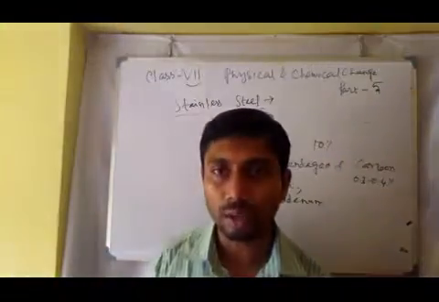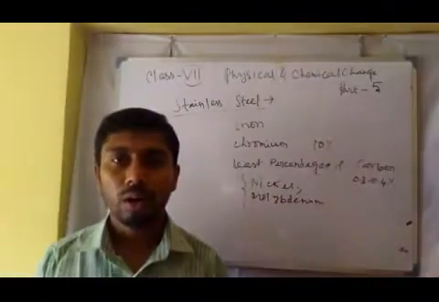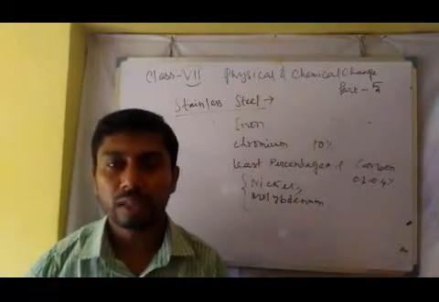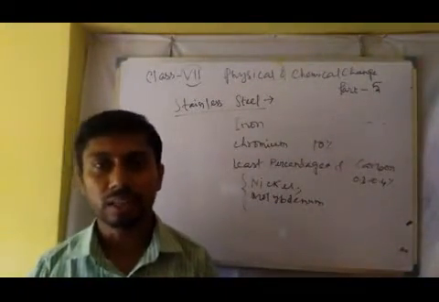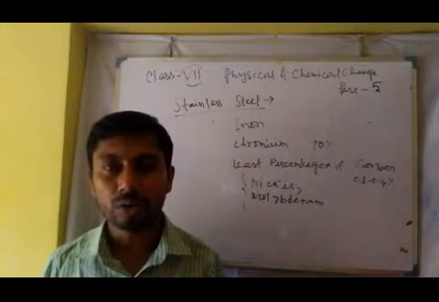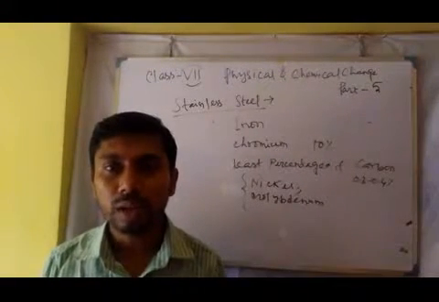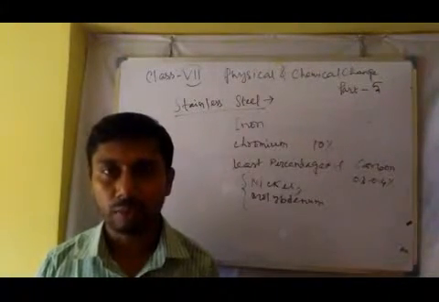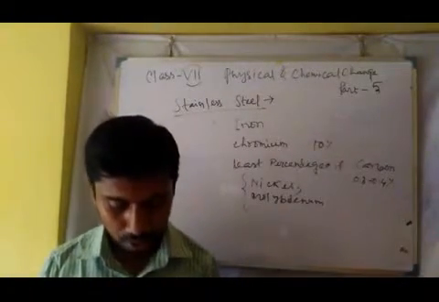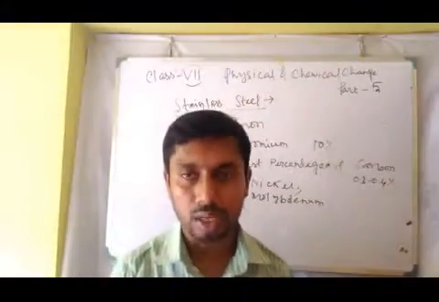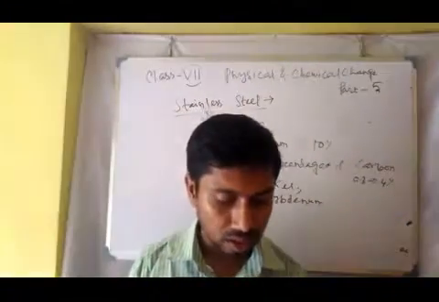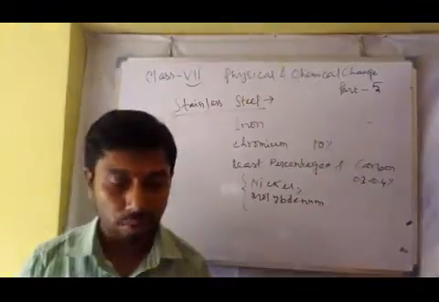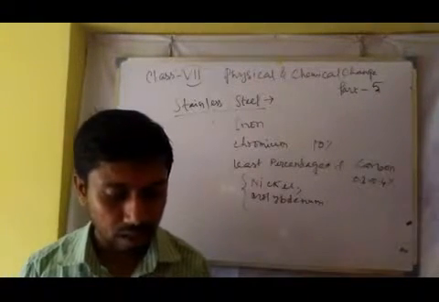Now what are the uses of stainless steel? We know that in daily life stainless steel has versatile use, in utensils, in machine tools, in the automobile industry, that is in the formation of machines, and also in medical tools used for operations. These are the very basic uses of stainless steel.